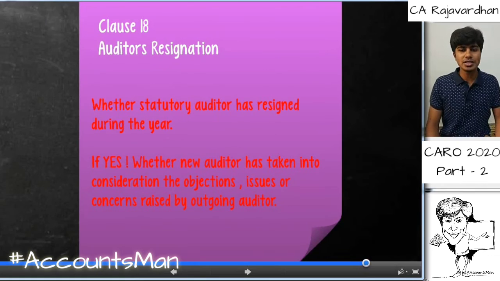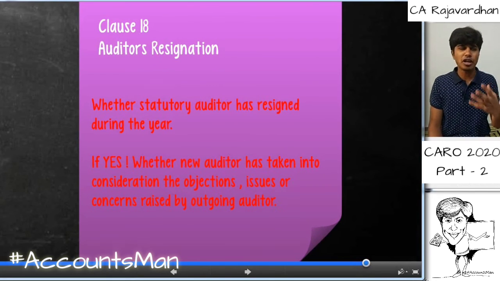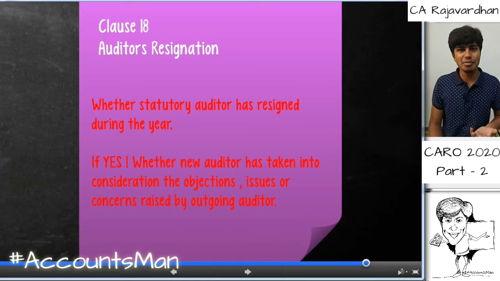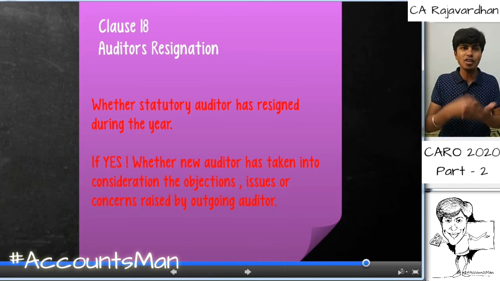Let's quickly go to clause 18, talking about auditor's resignation. If I've been appointed as an auditor of a company, and then I find something fishy in the company, I come across certain facts which might make me give a disclaimer opinion or an adverse opinion or a qualified opinion. The first option I have is, I can resign from that entire audit assignment. If I resign, a new person is going to be appointed as the auditor. Now that person might take up the entire audit without knowing the entire case, and he might land in trouble.